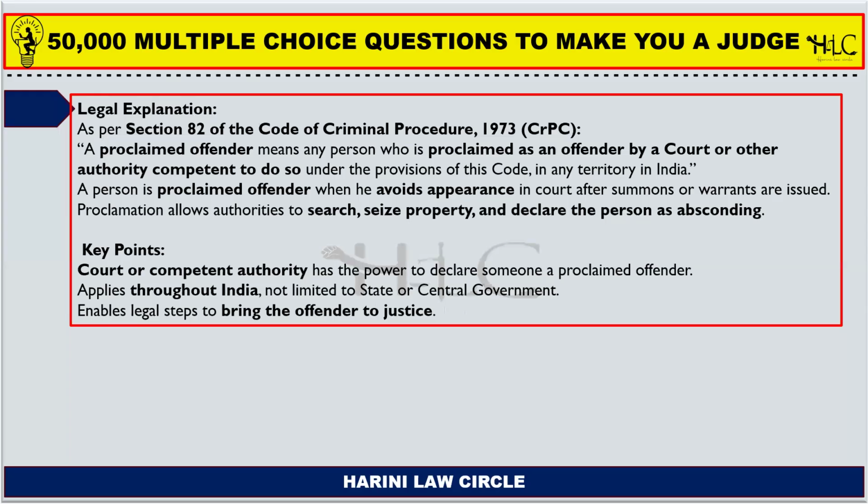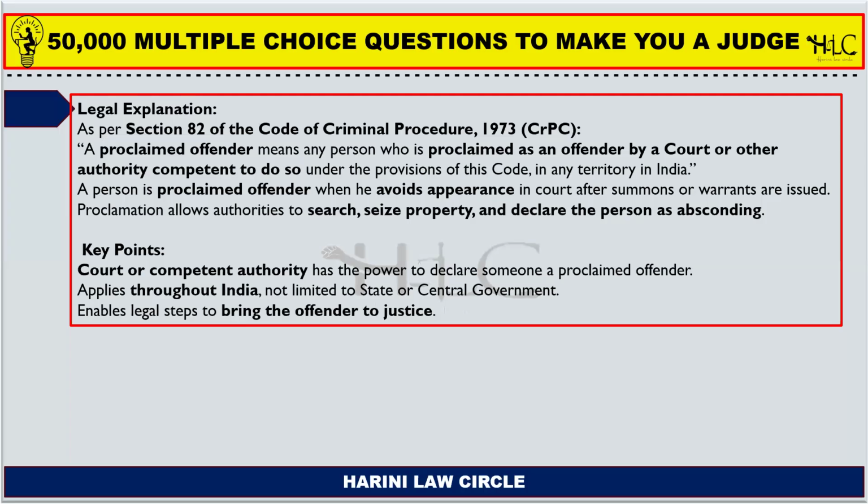Section 82 of the Code of Criminal Procedure states that a proclaimed offender means any person who is proclaimed as an offender by a court or other authority competent to do so under the provisions of this code in any territory in India. A person is proclaimed offender when he avoids appearance in court after summons or warrants are issued.